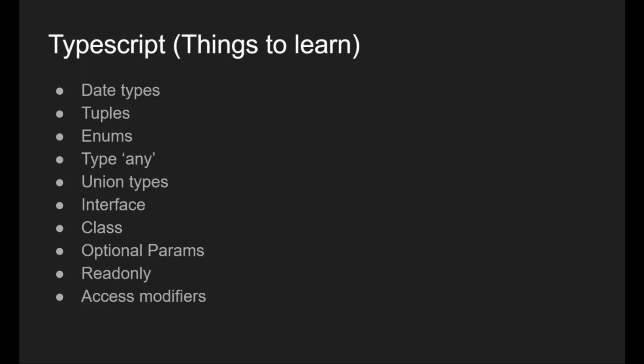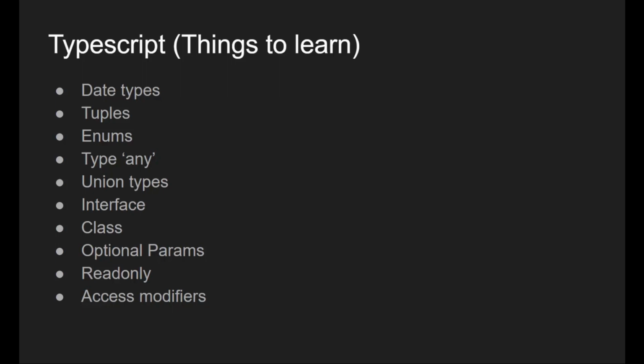So I have written down some points. These are mainly basic concepts that you need to know at least: the data types, tuples, enums, any type, union types, interfaces, classes, optional param, read-only param, and access modifiers. These are the only topics that I would request you guys to go through in the documentation, and the rest you can learn as you start writing code in Deno.